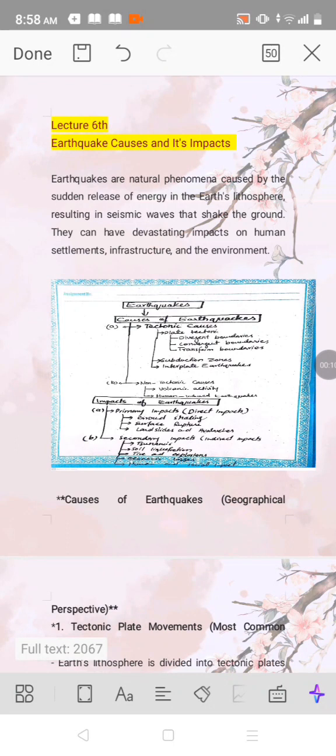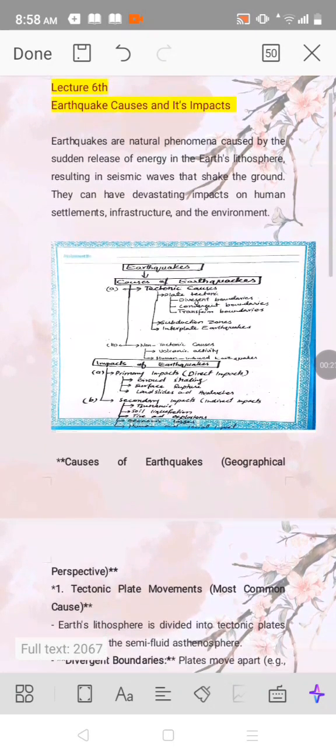First of all, what is an earthquake? This is also a question from past papers. Earthquakes are natural phenomena caused by the sudden release of energy in the Earth's lithosphere, resulting in seismic waves